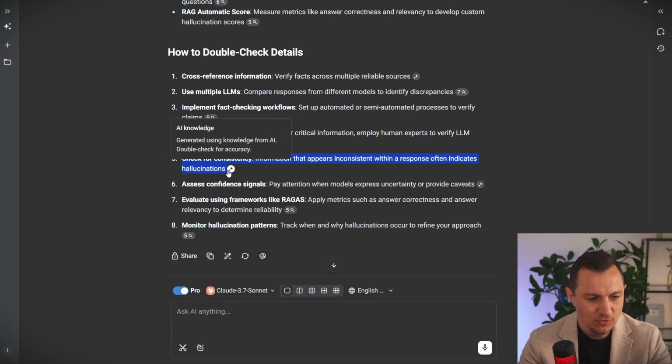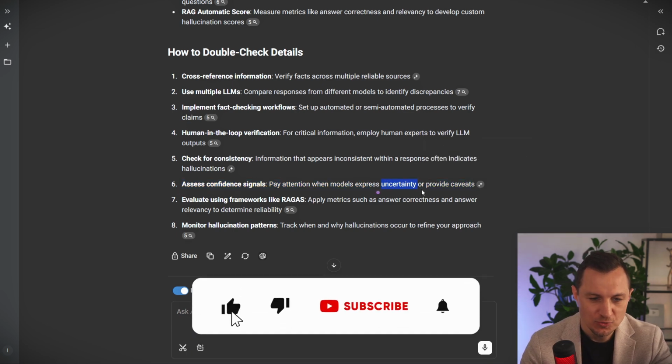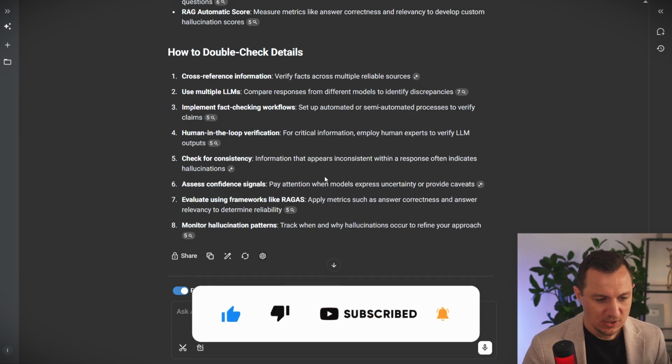You could check for consistency. So sometimes you just see that a text is inconsistent or facts are inconsistent. And that means that you still need to use your brain, even if you're using tools like ChatGPT. And you can assess the confidence signals. So sometimes models are expressing uncertainty about their response. And if you check about that uncertainty, you get better responses. Okay, so these would be the tips that I would give you in order to make sure that you are getting responses that you can trust and where your ChatGPT isn't lying to you as much.